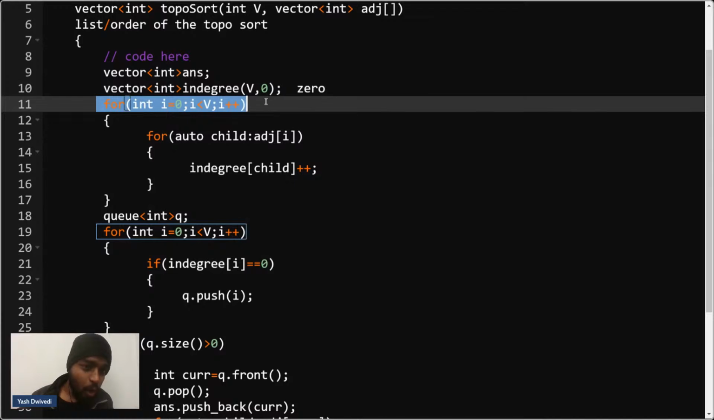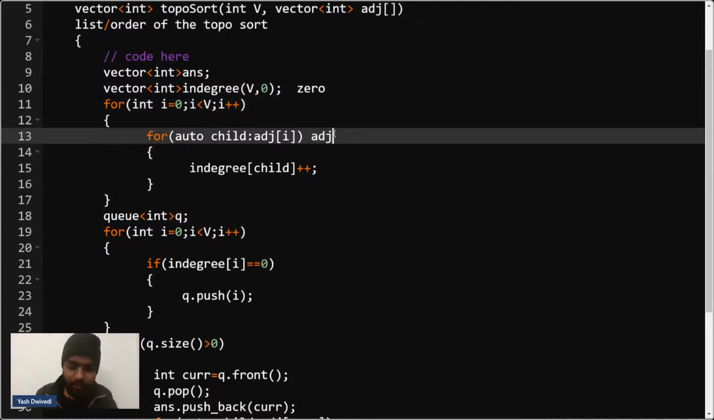Then I am iterating for all the nodes, and let's say I'm at the adjacency of 0. All the nodes present in the adjacency list of 0, let's say 1, 4, 5, they are the children. So for them, I'm increasing their in degree by 1.